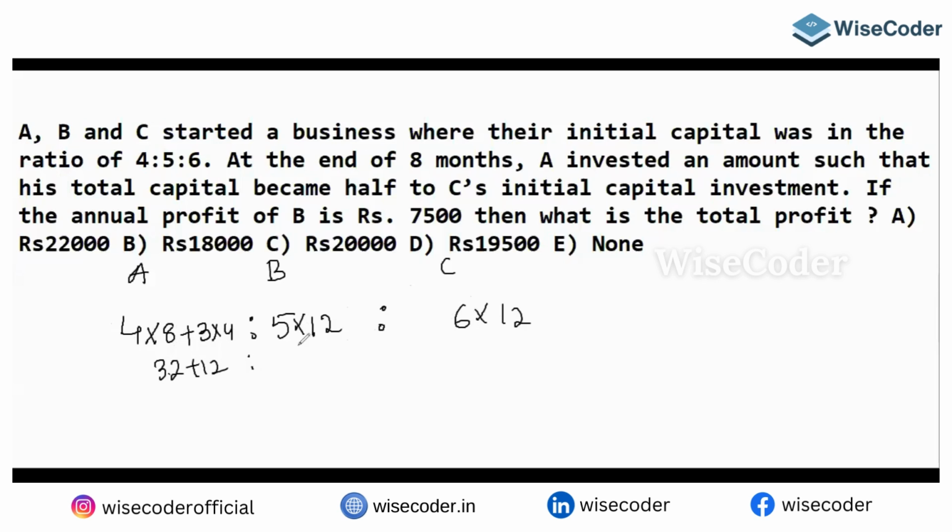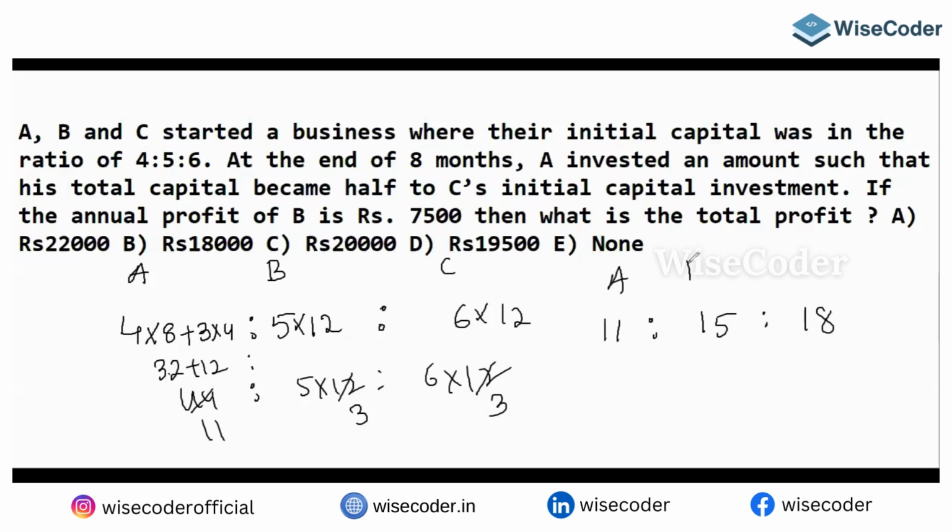So here, 44 is to 5 into 12 is to 6 into 12. 4 ones are 4, 4 threes are 12. Any further calculation? I think no. So the ratio is 11 is to 5 threes are 15 is to 6 threes are 18. So A is to B is to C is 11K, 15K, 18K.